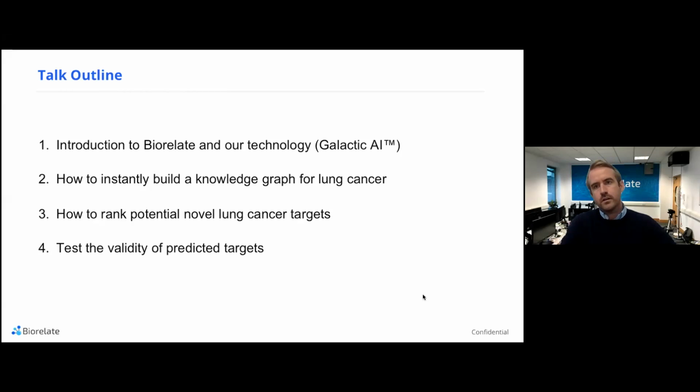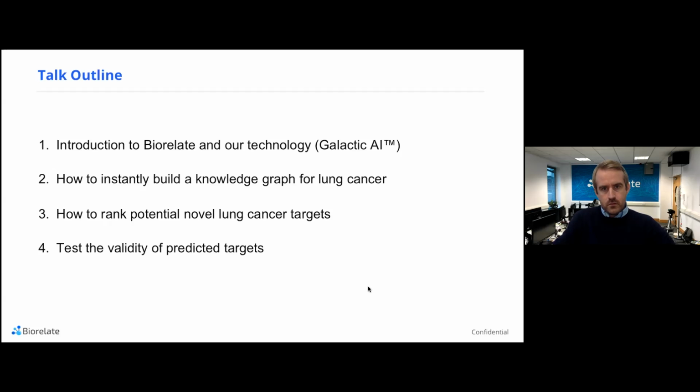So the talk's going to start off with a quick introduction to the company, what we're about, what our technology does. Then I'm going to share a little bit more about how we build knowledge graphs for things like lung cancer, but also a whole range of other diseases using our platform. How to do some interesting things with that, such as ranking lung cancer targets, and then testing some of the scientific validity of those predictions and ranking those targets.